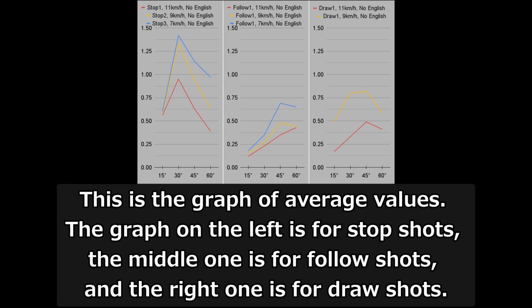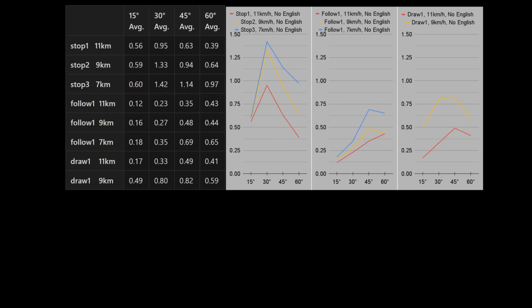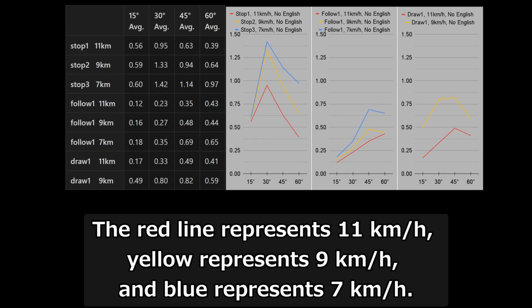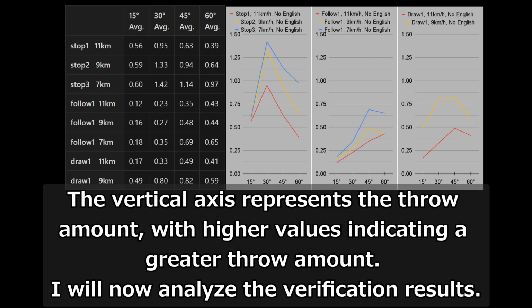The graph on the left is for stop shots, the middle one is for follow shots, and the right one is for draw shots. The red line represents 11 kph, yellow represents 9 kph, and blue represents 7 kph. The vertical axis represents the throw amount, with higher values indicating a greater throw amount.